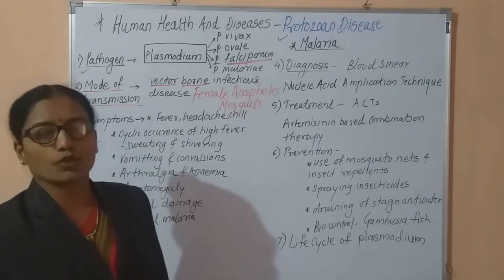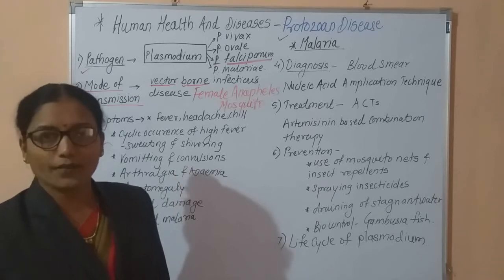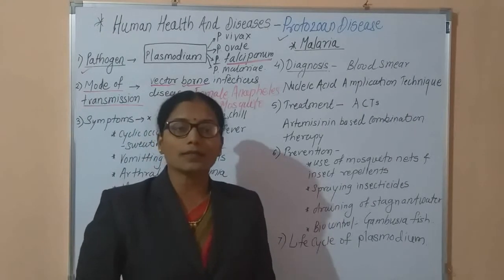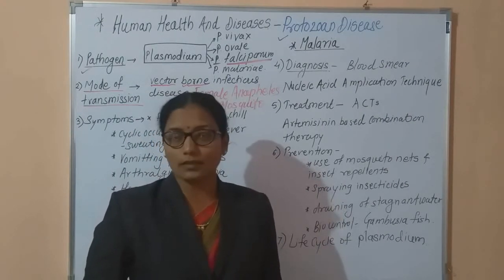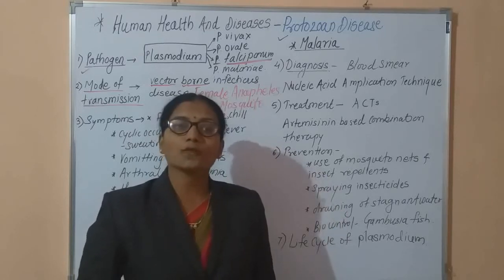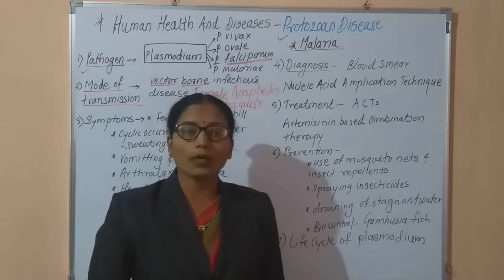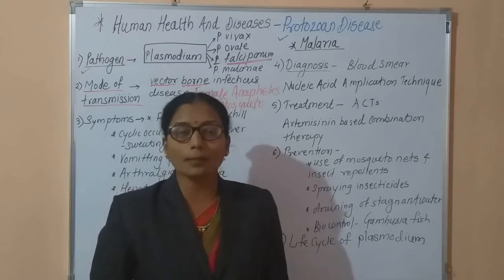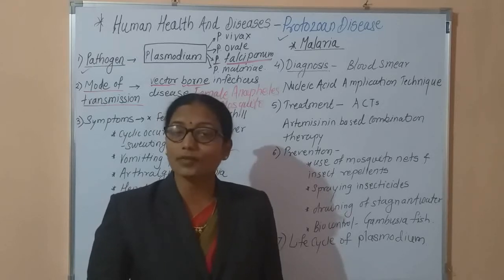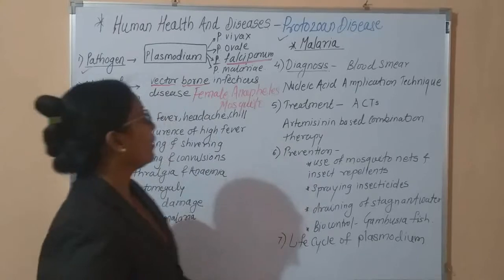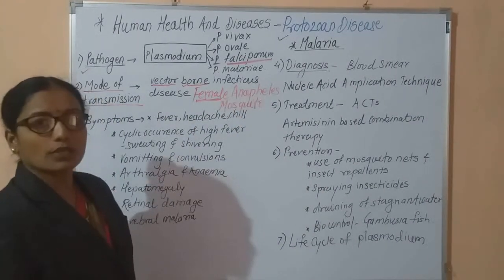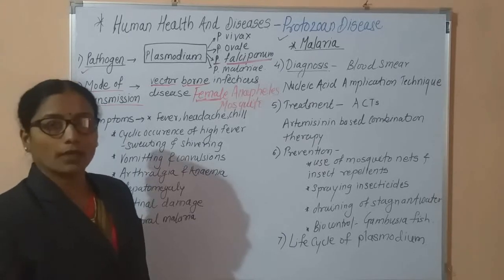Now remember, this is very important, because for a vector borne disease, who is the vector? The vector is a mosquito. Which mosquito? Anopheles. And from the Anopheles mosquitoes, only the female is responsible for spreading this disease from one person to another. Why only female? Because only the female Anopheles mosquito sucks blood, and the male Anopheles mosquito feeds on the nectar of flowers. Hence, the female Anopheles mosquito is the vector for the disease malaria.